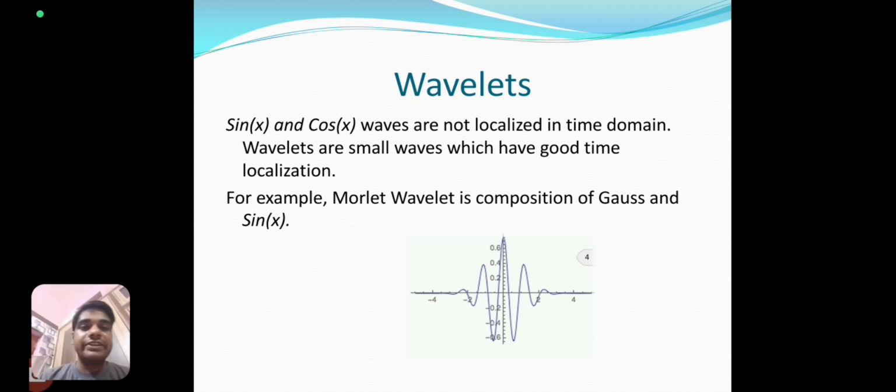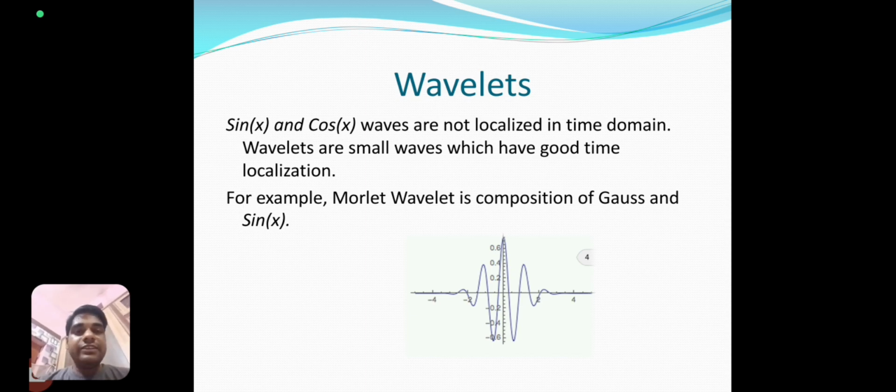Wavelets are the standard forms to analyze EEG signals. Actually, the time localization is the main problem in EEG signal analysis, and sin x and cos x are not localized in time domain. So to localize our EEG signal in time domain, we use wavelets. A few types of wavelets are continuous wavelet transform and discrete wavelet transform.